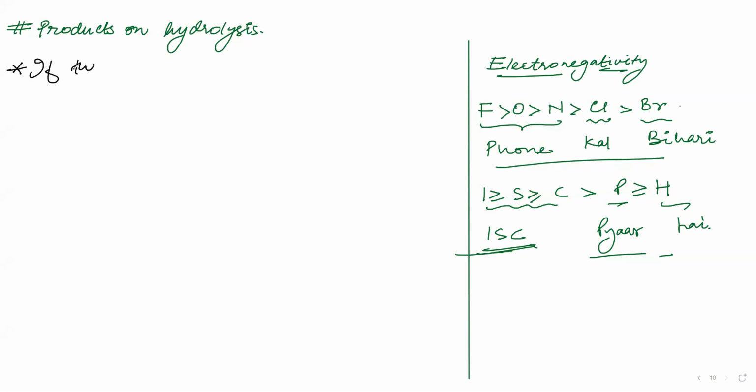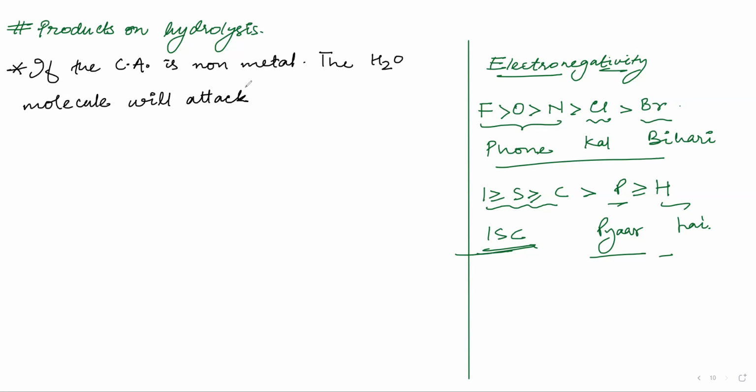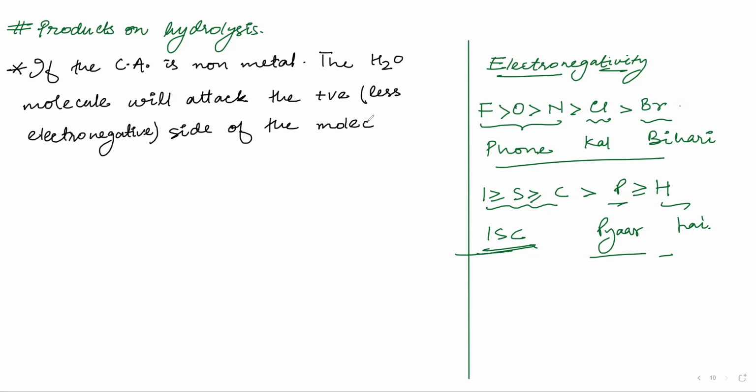If the central atom is a non-metal, the H2O molecule will attack the positive side, that is the less electronegative side, of the molecule to form an oxy acid.